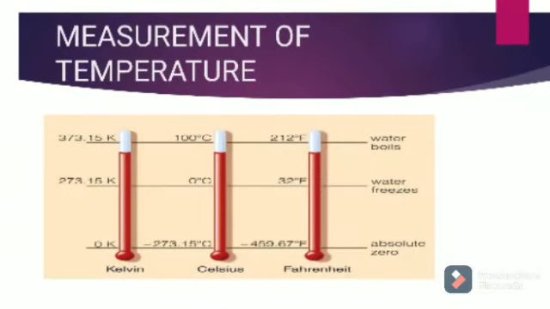Measurement of temperature. Different units can be used to measure the temperature in different scales. Most known units of measurement are Kelvin and degree Celsius. Kelvin. Kelvin is the SI unit of temperature. The symbol of Kelvin is K. The scale of Kelvin is used widely because of many advantages over degree Celsius.